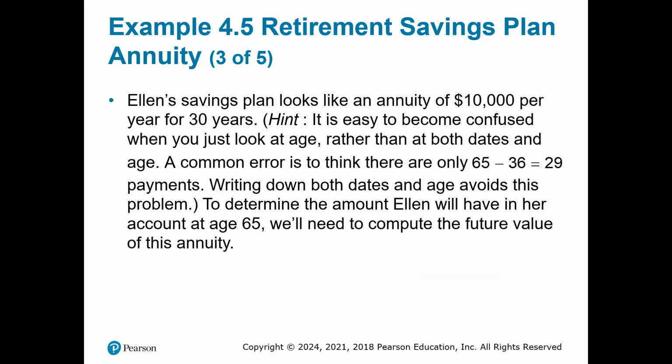It is easy to become confused when you just look at age rather than at both dates and age. A common error is to think that there are only 65 minus 36 equal 29 payments. Writing down both dates and age avoids this problem. To determine the amount Ellen will have in her account at age 65, we'll need to compute the future value of this annuity.